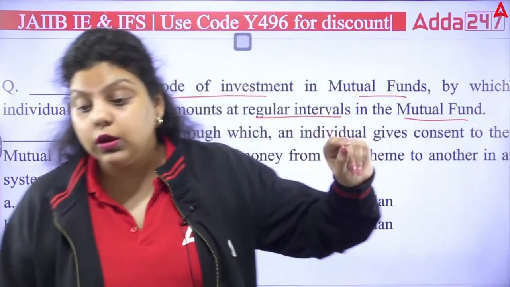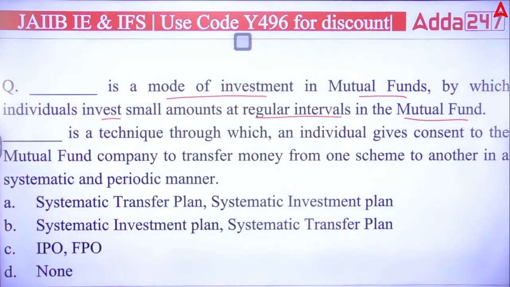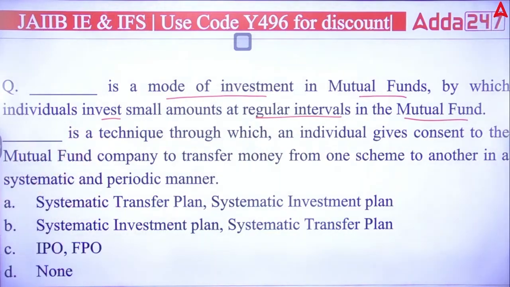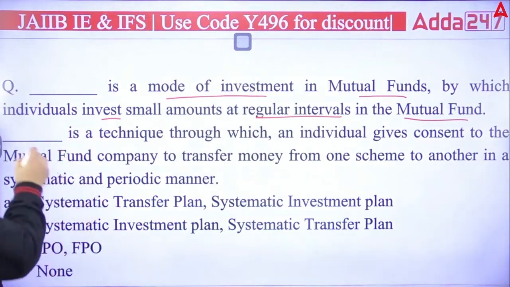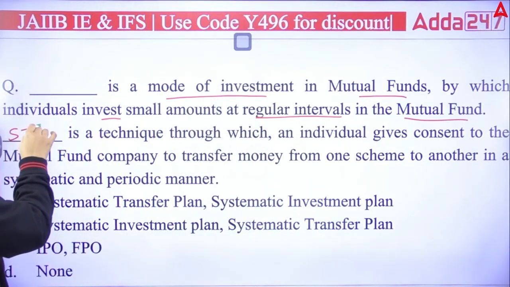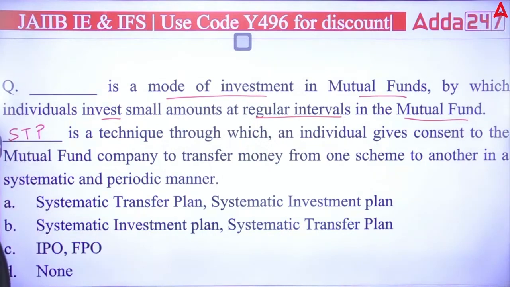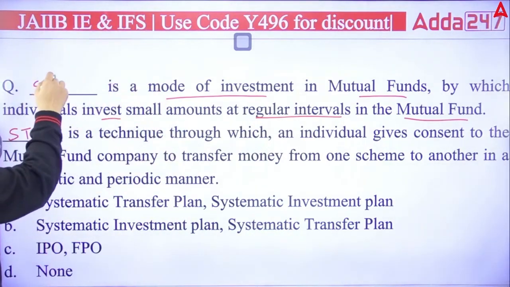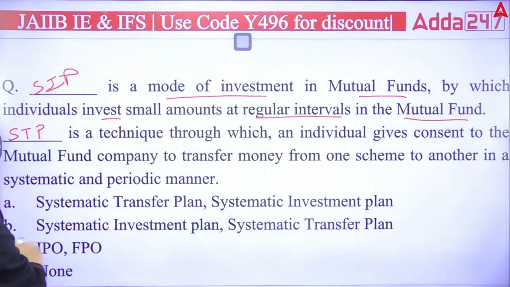Now, out of these 3, which plan is the one in which mutual fund investment will be done at regular intervals? Second, in which you can transfer from one scheme to another. If it's a transfer, it's obviously a systematic transfer plan, STP. And when you are investing at regular intervals, that is systematic investment plan. So your right answer is B.